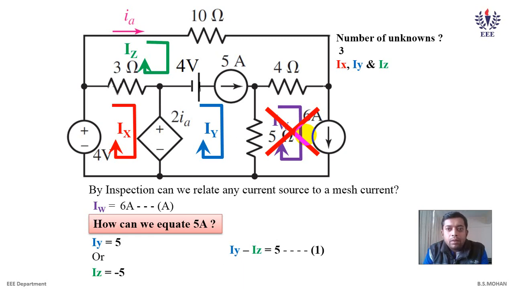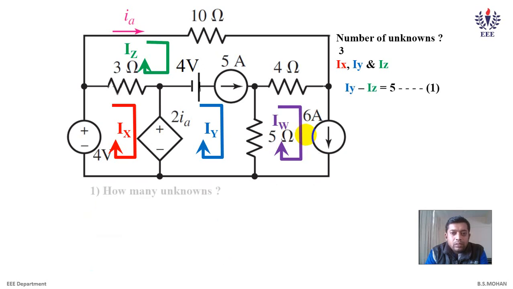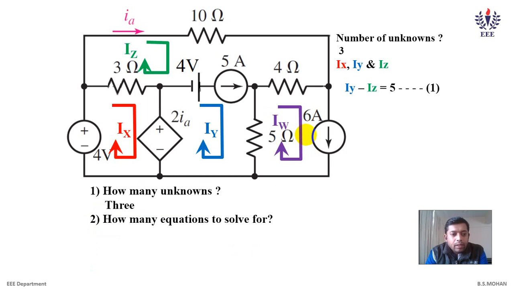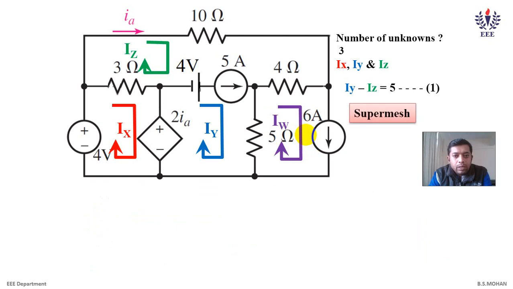I repeat, the number of unknowns is 3, which are nothing but Ix, Iy and Iz. Thus we need 3 equations to solve, and in all 3 equations we will have the variables Ix, Iy and Iz. We already have one equation, so let us solve for the other 2 equations.